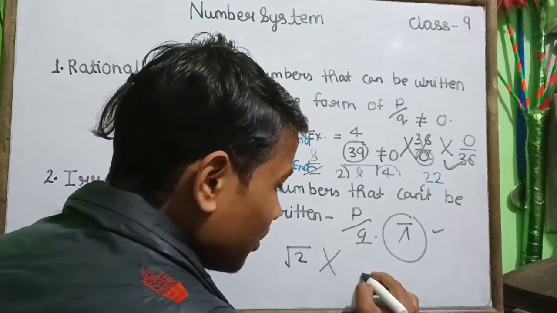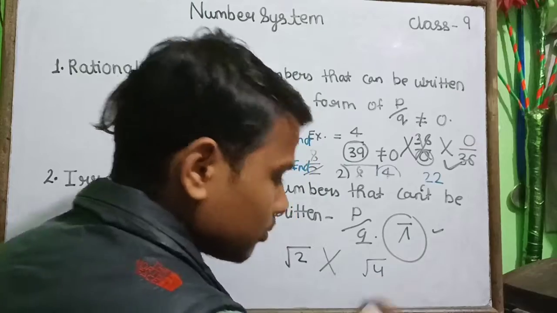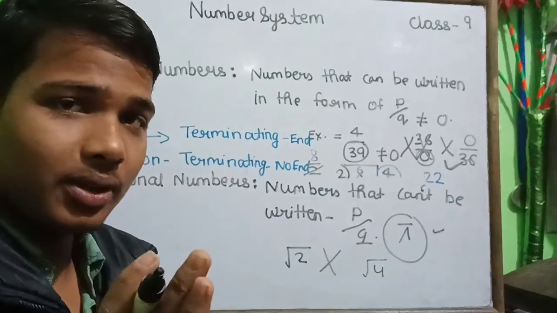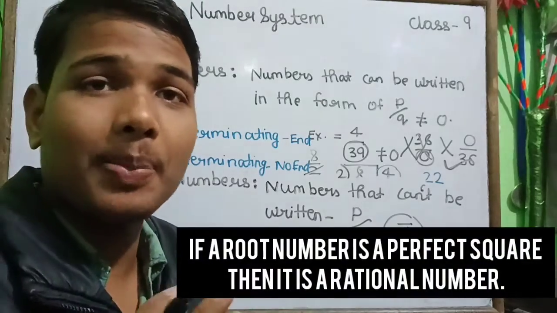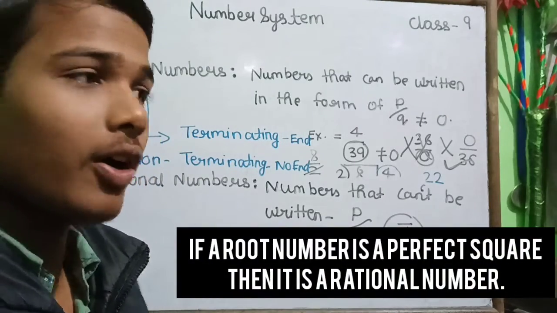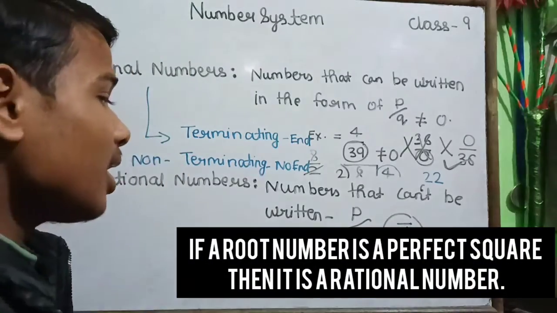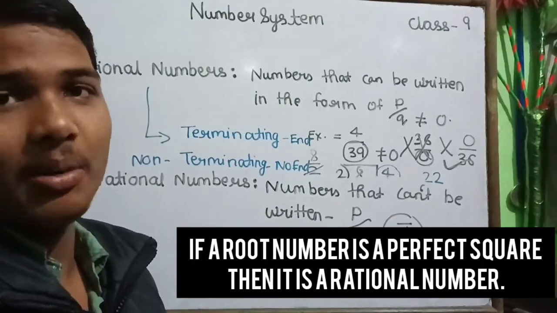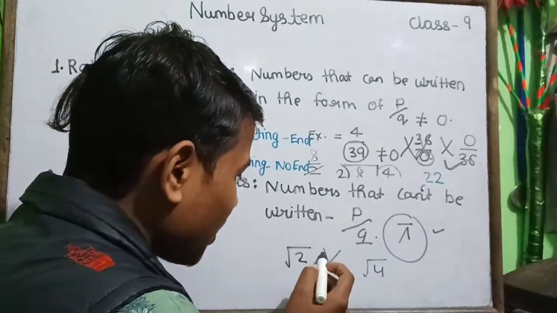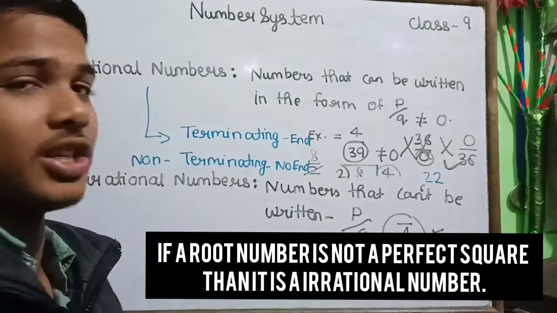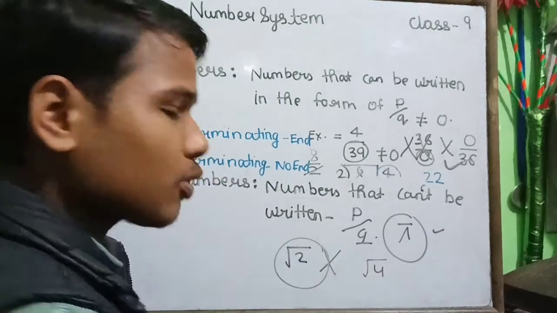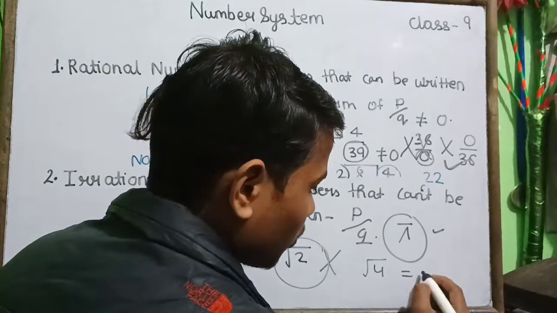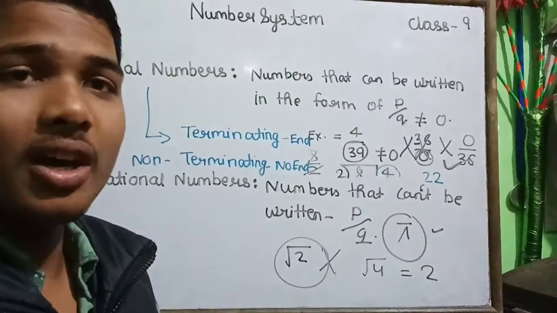This is an irrational number because when any number is written in root, if the number is a perfect square or has a perfect square, then it will be a rational number, and if it does not have a perfect square, it will be an irrational number. For example, when we take the square root of this, it will be 2, then it is a rational number,